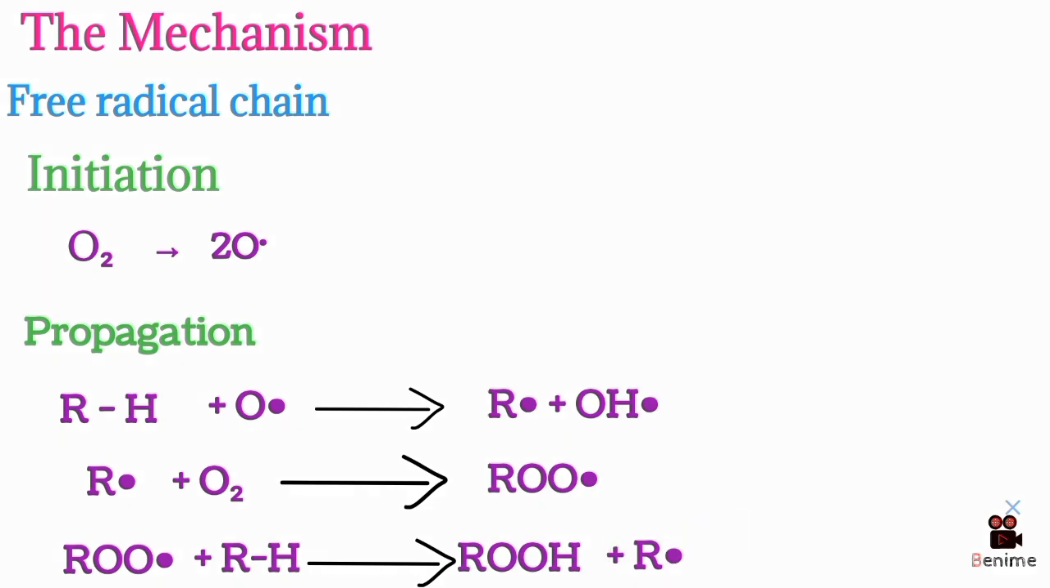This is the key point. One initiation event creates thousands of propagation cycles. The chain multiplies itself. That is why combustion is explosive once it starts. The energy release is not from one reaction. It is from thousands of chain cycles happening simultaneously.